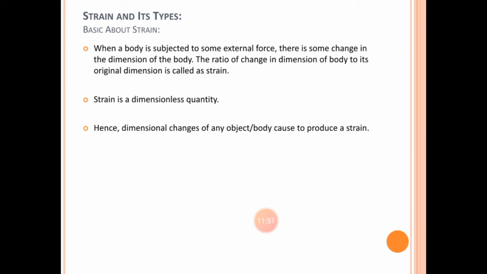Suppose in previous examples we have seen that if you increase the tensile force P on a particular bar, the body is going to be lengthened. So, there is some kind of deformation. If you measure the deformation and you have the original length, then by taking the ratio of deformation to that original length, whatever you get, that is strain. And one more thing about strain is that strain is a dimensionless property, because the deformation has the same unit as that of the original length or width or height. So, there is no dimension to strain.